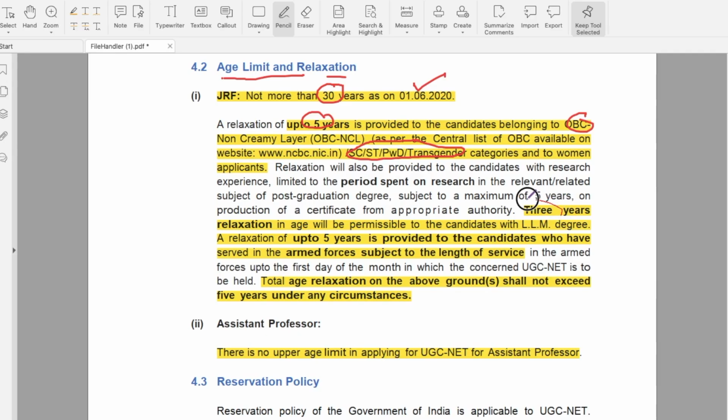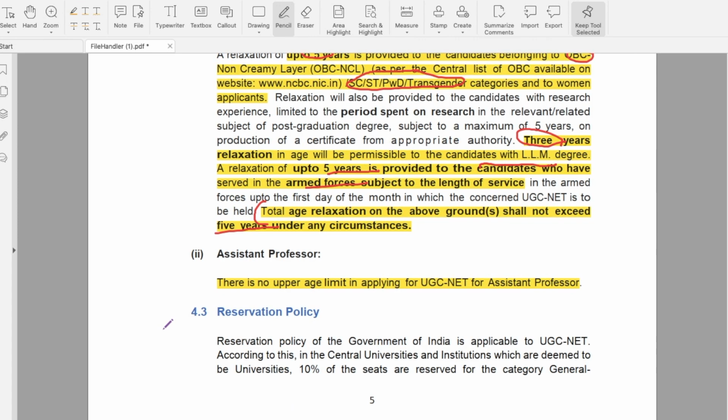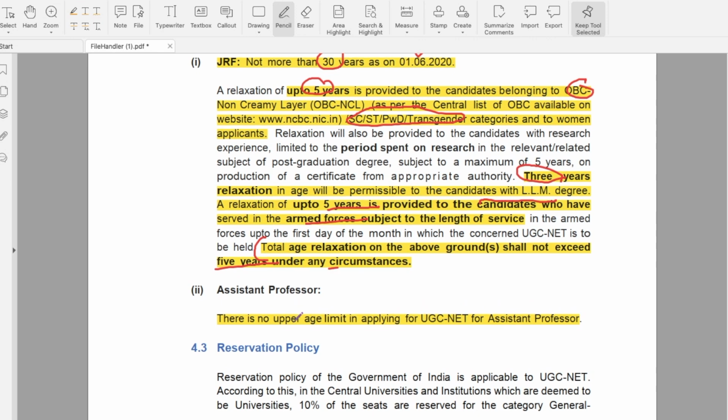And there is a 3 years relaxation for candidates with LLM degree. And there is a relaxation of 5 years for those who have served in armed forces. And the total age relaxation should not exceed 5 years. For assistant professor, there is no upper age limit.